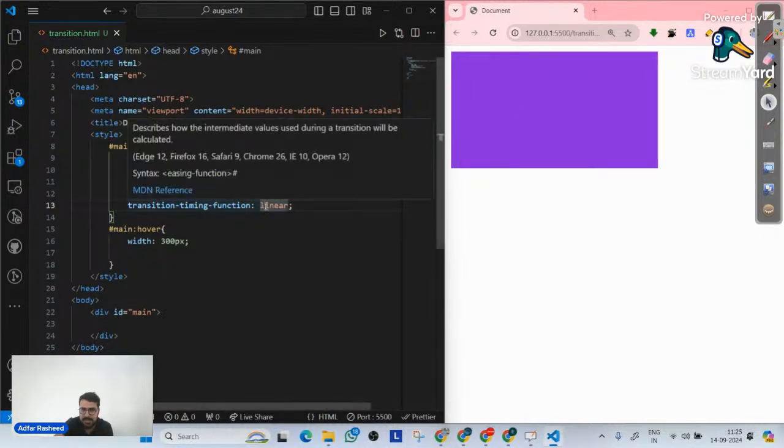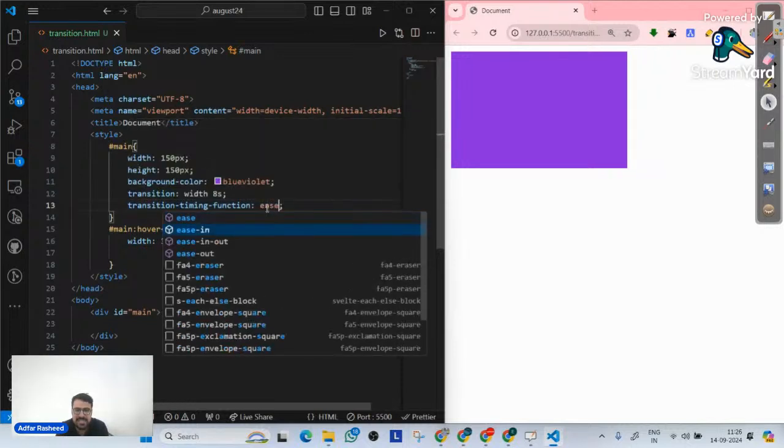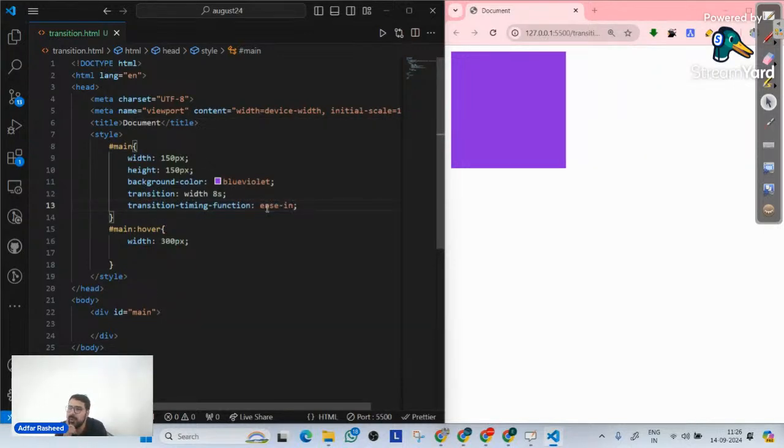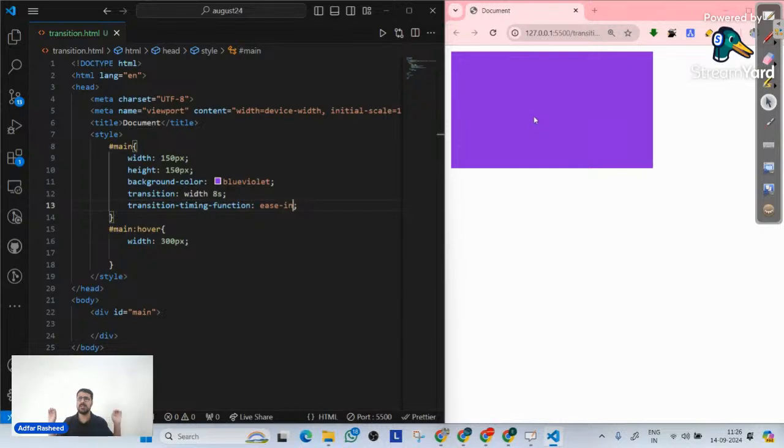Now, in a similar way, there are some other values. So, number one is ease-in. What does ease-in actually mean? If you look at it, you can clearly see a very slow start, and then later on it gradually takes up the speed. So ease-in means start slowly. Ease-in means start slowly and take care after that. I don't care about after, but start slowly.